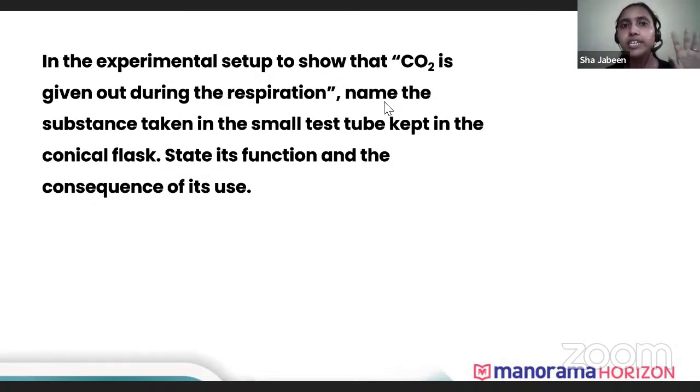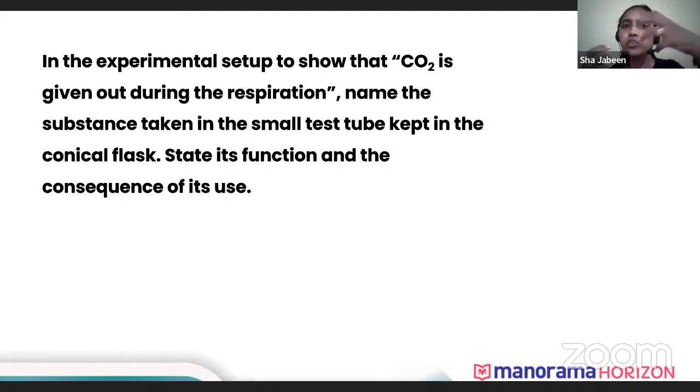Okay, lime water, that is Ca(OH)2, calcium hydroxide. If it is plants, in plants they ask that carbon dioxide is necessary to show that during photosynthesis carbon dioxide is necessary. At that time we have to write KOH, that is potassium hydroxide.